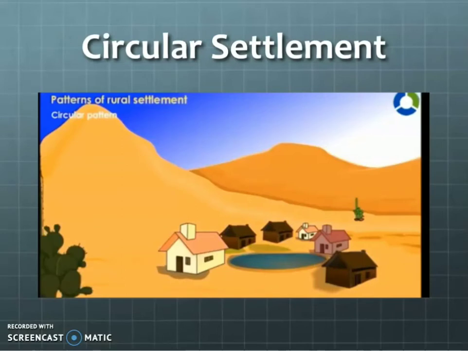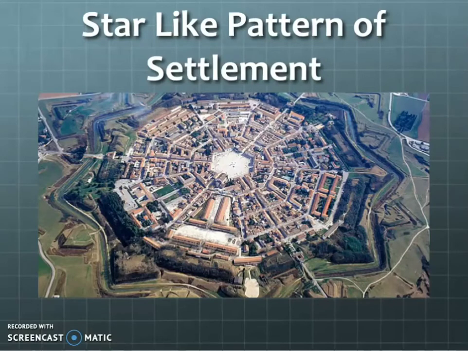And next is circular settlement. See, these houses are in a circle. How is it found as a circle? Because of this pond, the water area, the houses are built near it. So where is it found? It is in the desert area. This type of settlement generally develops around a lake or pond or an oasis in the desert area. When the people settle around such a water body, it automatically takes the shape of a circular pattern. Okay, and next is star-like pattern of settlement.